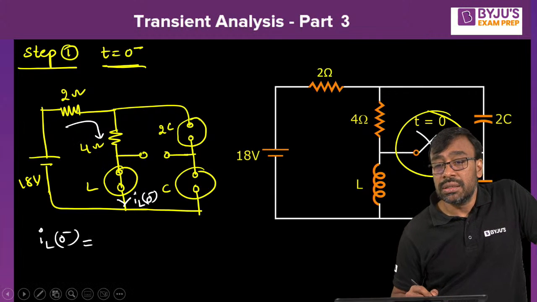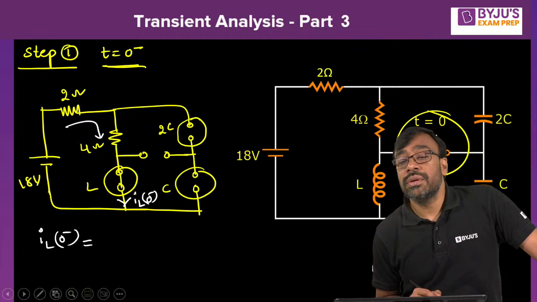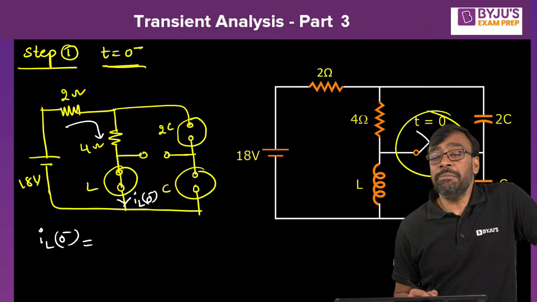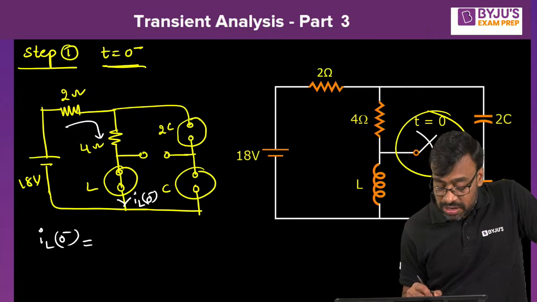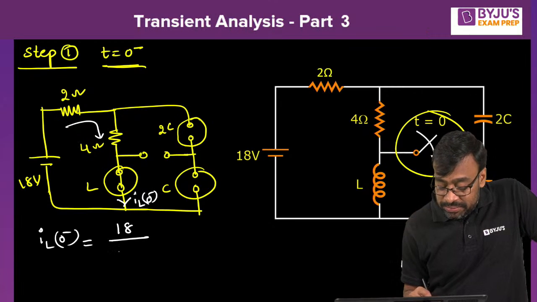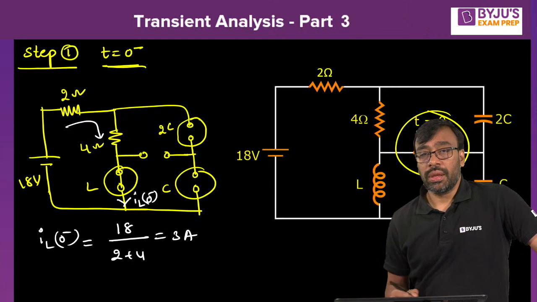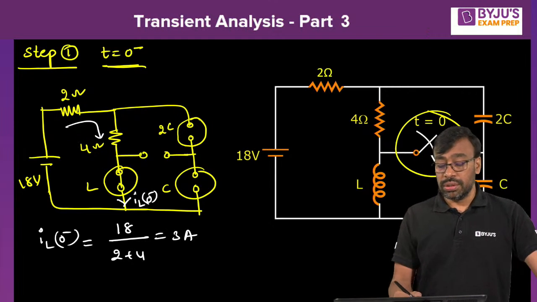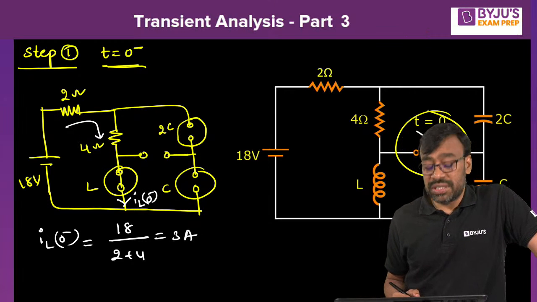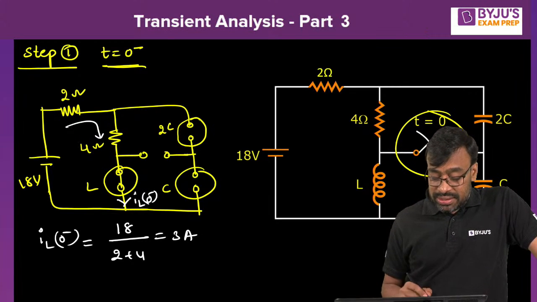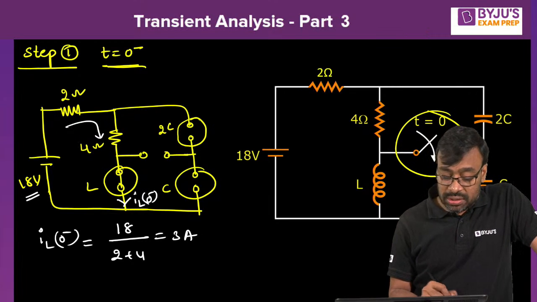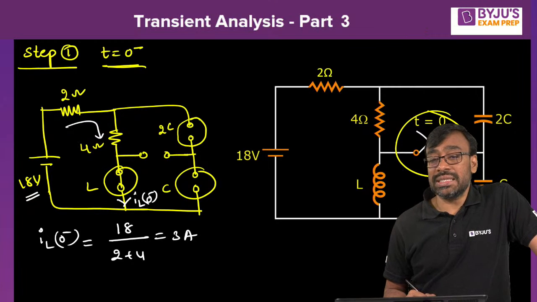Any answer? Yes. Rams, what is your correct name? Tell me. Okay. Tell me here. 18 by 2 plus 4, that is 3 amperes. Very good, Rams, okay? But is it 2 amperes or 3 amperes? Tell me. 18 by 6 here, because it is 18 volts. This is 2 plus 4, 6. That is 3 amperes or 2 amperes? Tell me. 3 amperes. Divya, very good.